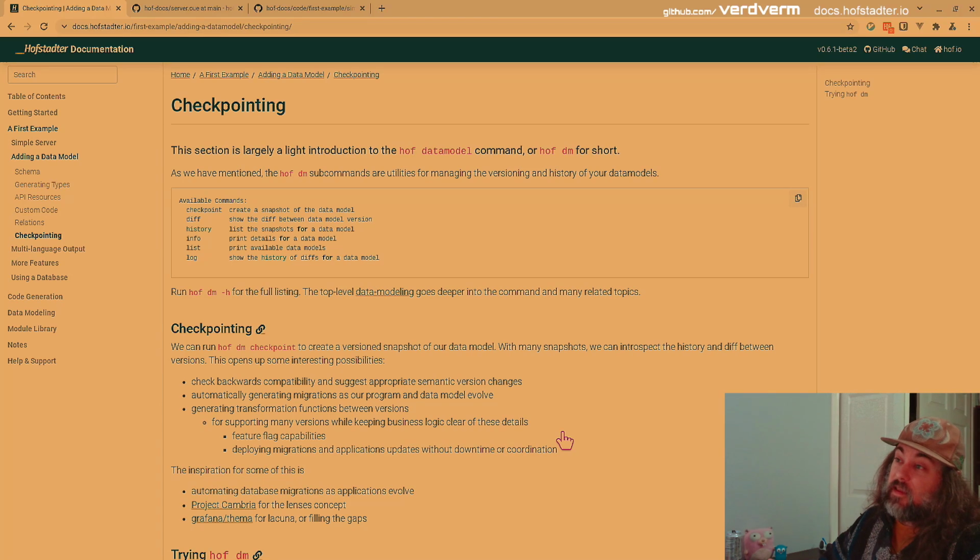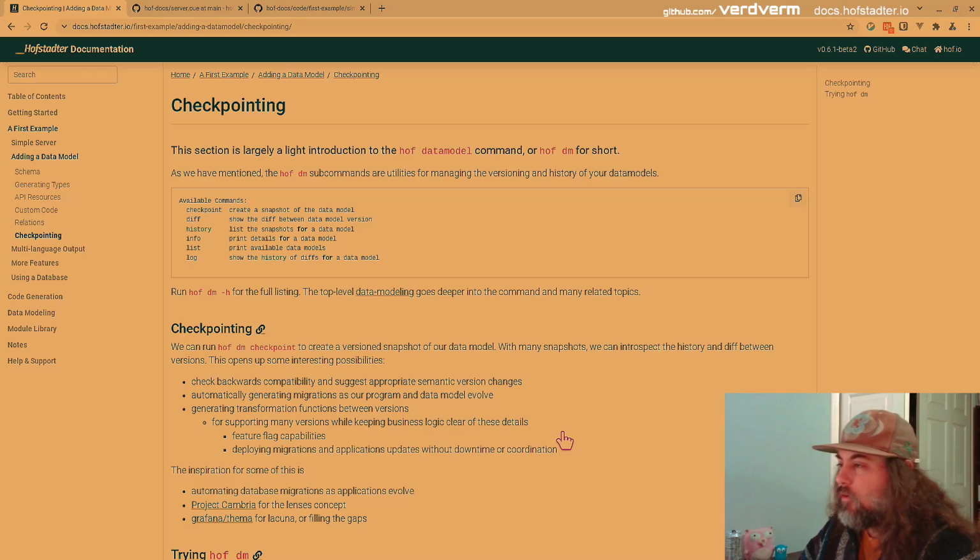We have to make changes to the database. And so what Hoff does is it has this idea of checkpointing your data model. So when you're happy with the current state of it, you'll call Hoff DM checkpoint, data model checkpoint, and then it's essentially going to save a snapshot of that model.